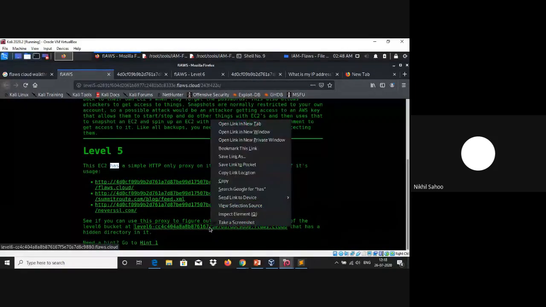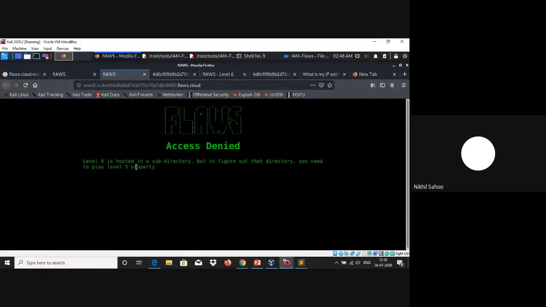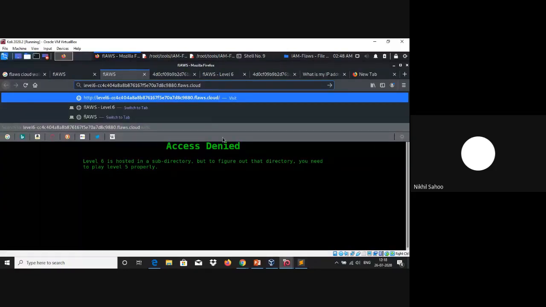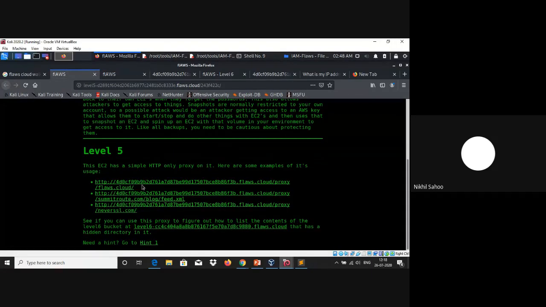So if we open this in a new tab, you can clearly see that an access denied message is shown, and there's a message here: Level 6 is hosted in a subdirectory, but to figure out the directory, we need to play level 5 properly. So there is a subdirectory here which we need to find out, and once we get that subdirectory, we would be able to proceed forward with level 6. As you can see here, we've got a proxy server.